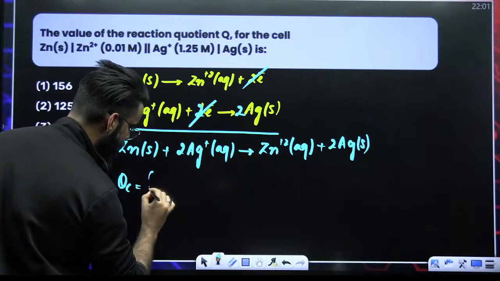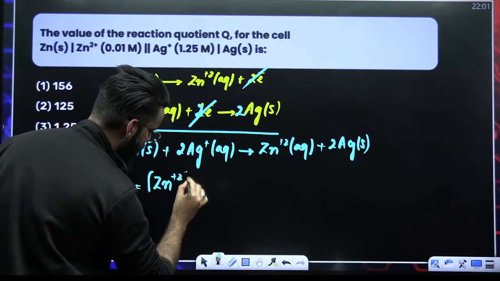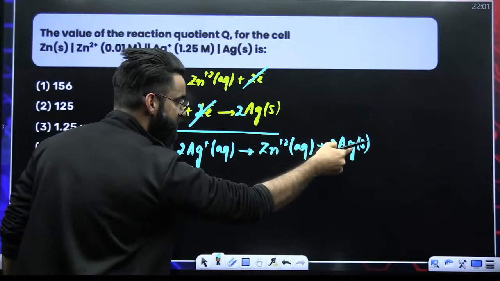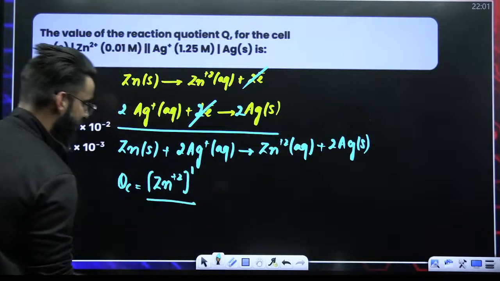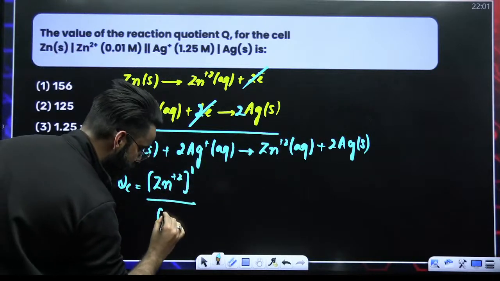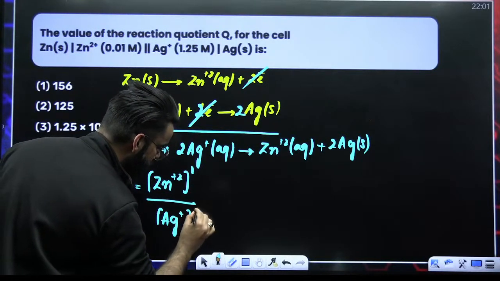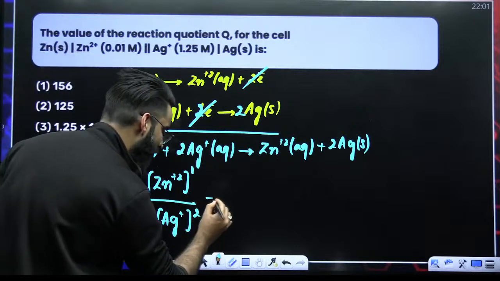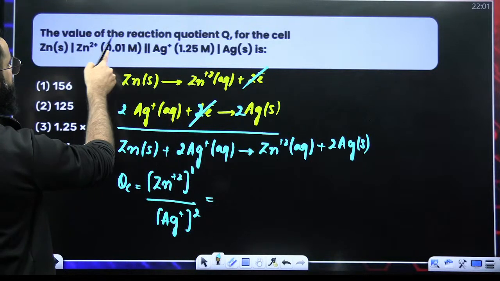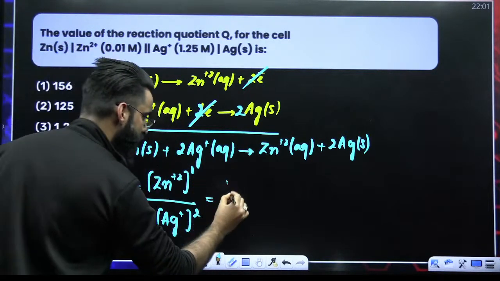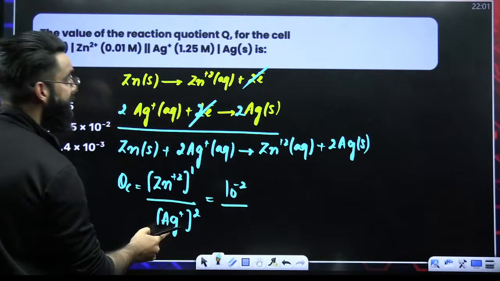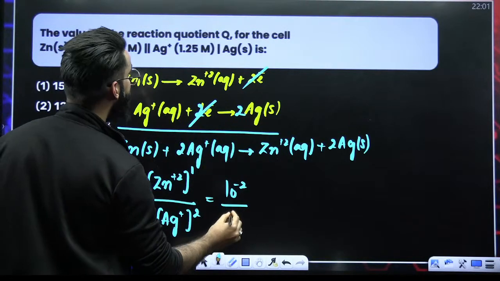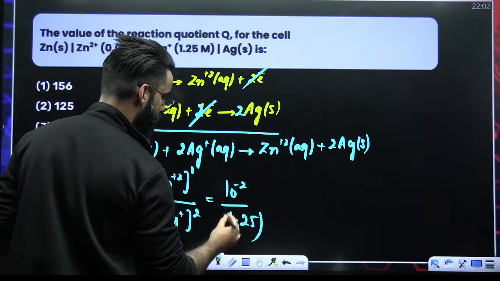Start with this. Concentration of zinc dipositive raised to the power of the stoichiometric coefficient. This is solid. I've got nothing to do with it. Divided by, this is solid. Nothing to do with it. This is going to be the concentration of Ag positive raised to the power of stoichiometric coefficient 2. Now, my dear students, the concentration of zinc dipositive is given as 10 raised to the power minus 2. So 10 raised to the power minus 2 divided by the concentration of Ag positive, which is given as 1.25 whole squared.